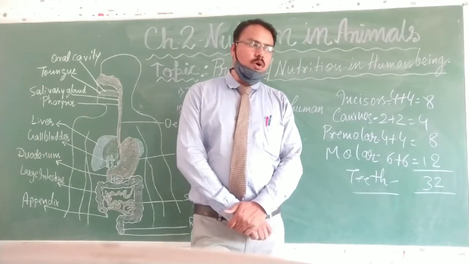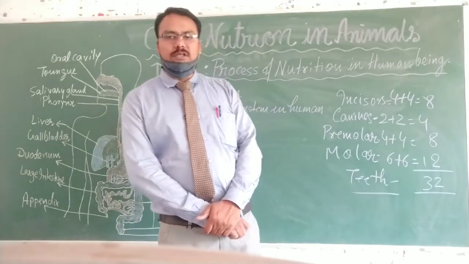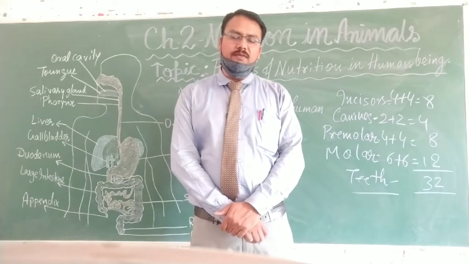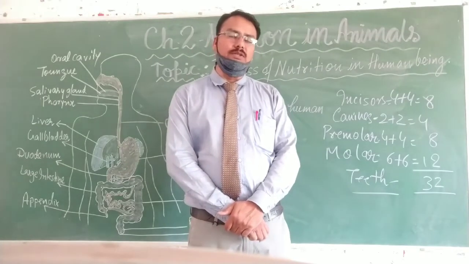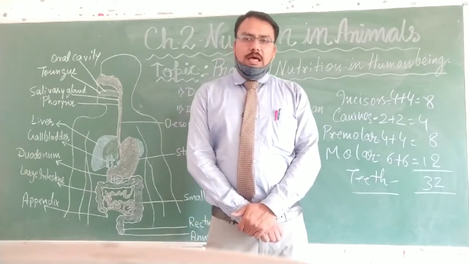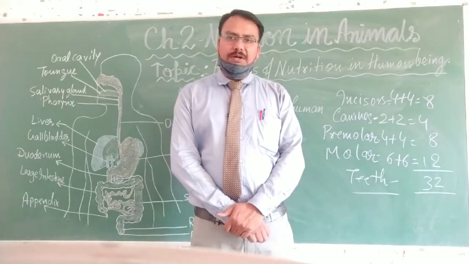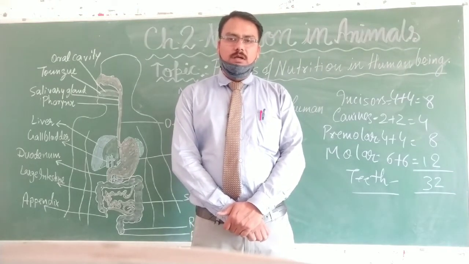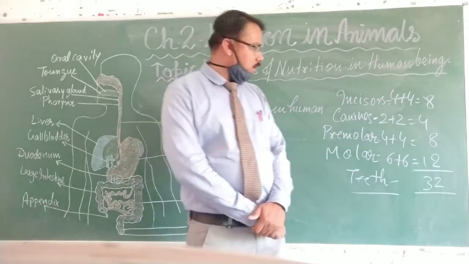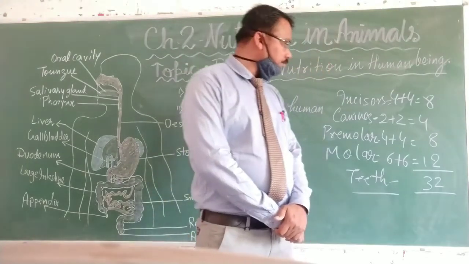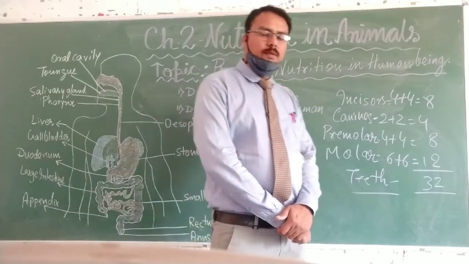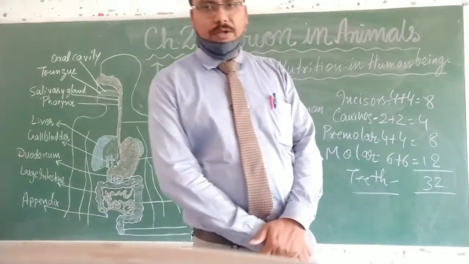That teeth is called the milk teeth or infant teeth. And at that moment the number of teeth is 20.